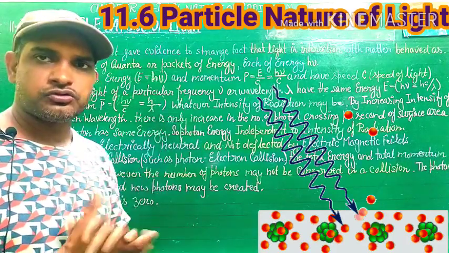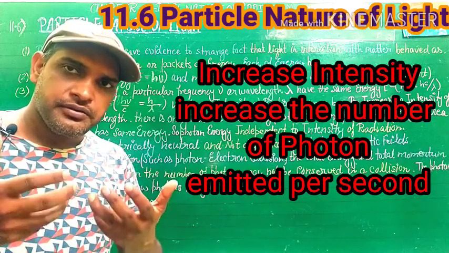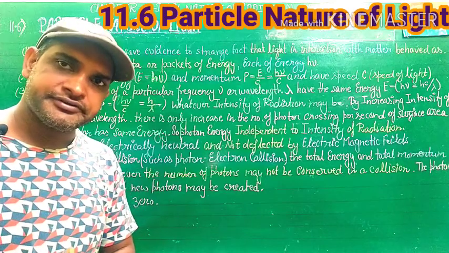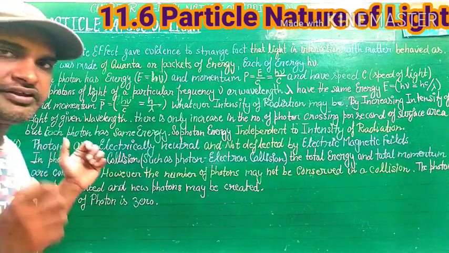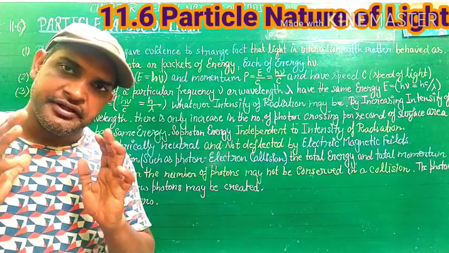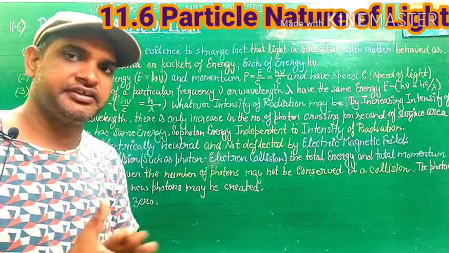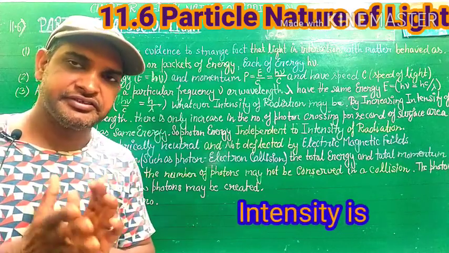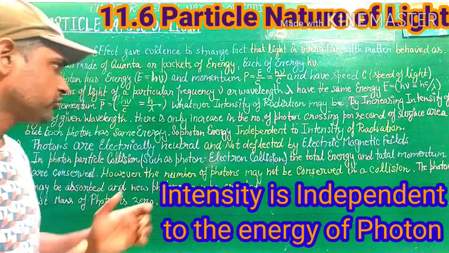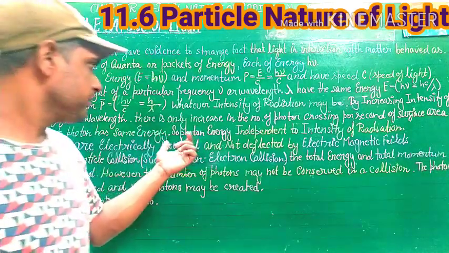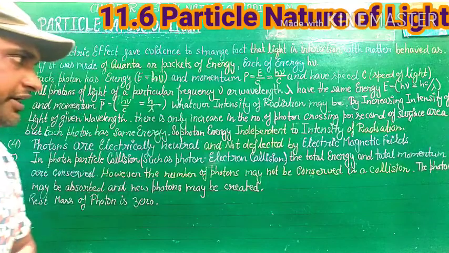So students, whatever the intensity of radiation, increasing it increases the number of photons emitted per second from the radiation. So when we increase the intensity, the number of photons increases, but not the energy of the photons. So intensity is independent of the energy of a photon. So we write on the wall that photon energy is independent of the intensity of radiation.